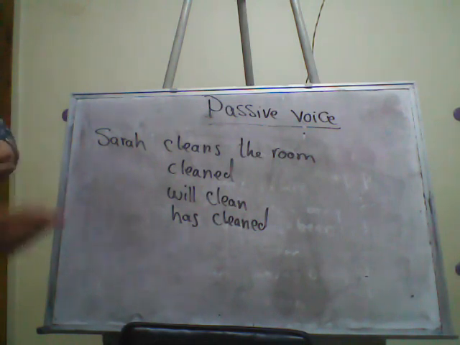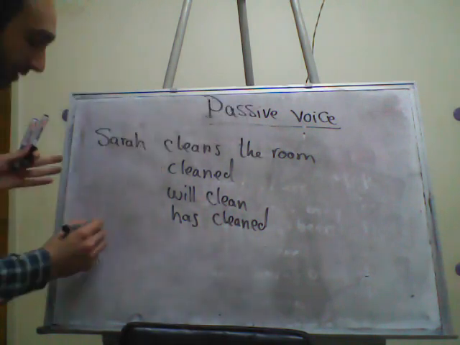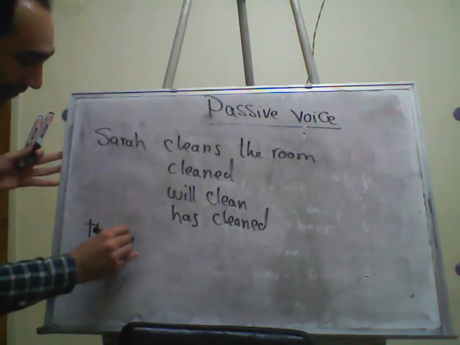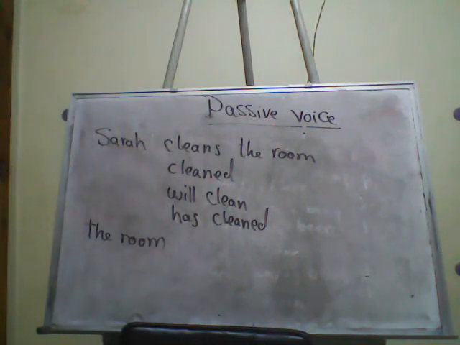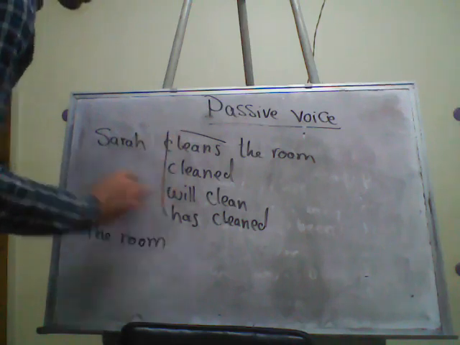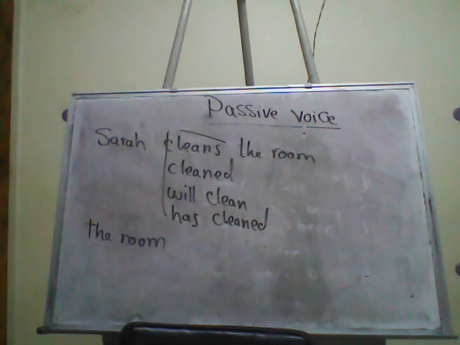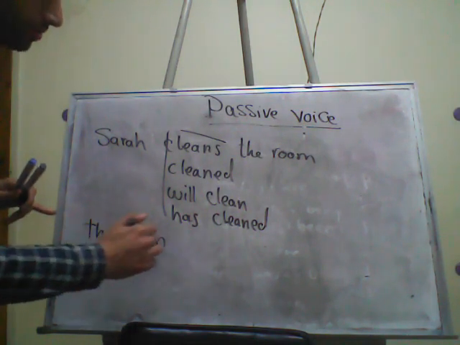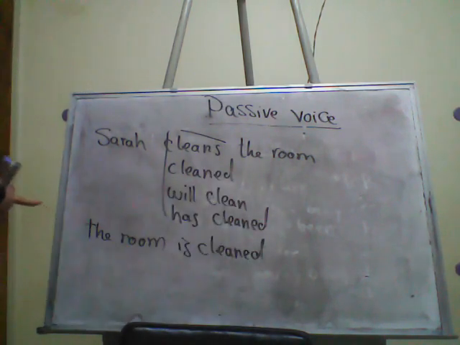Now, after following the pattern, we will start the passive voice with the object, the room. So, in all the cases, we will start with the room. And now let's check the tense of every sentence. The first one, cleans, is present simple. So it is is or are plus past participle, so the room is cleaned. Here is the object, here is the past participle.